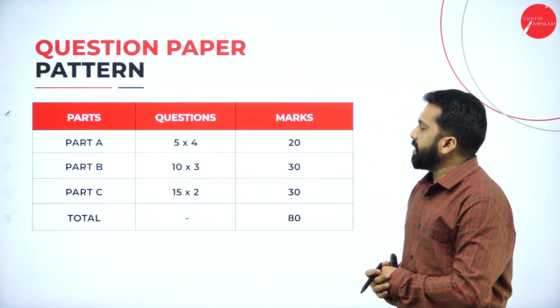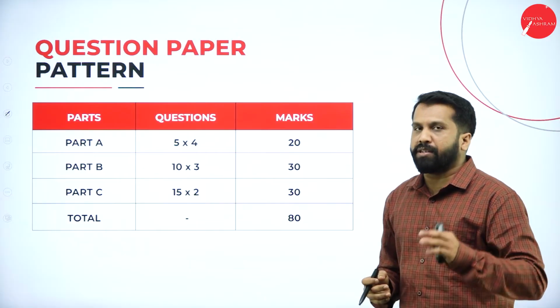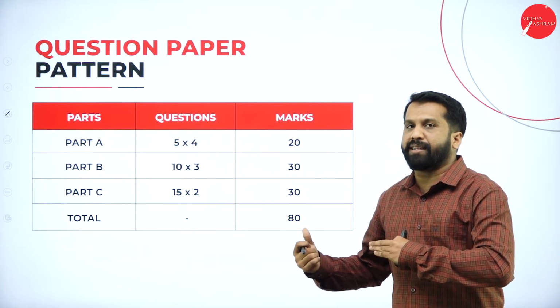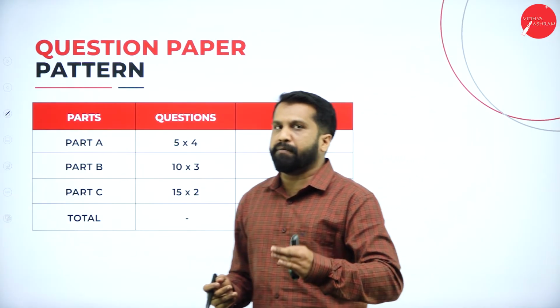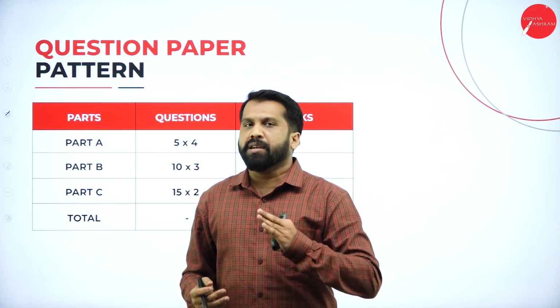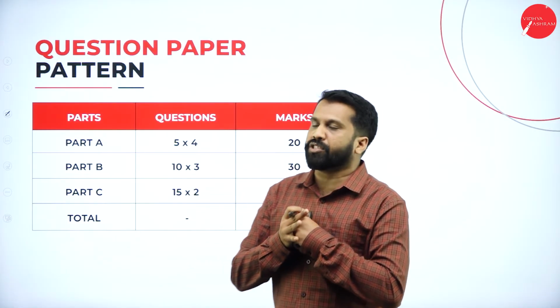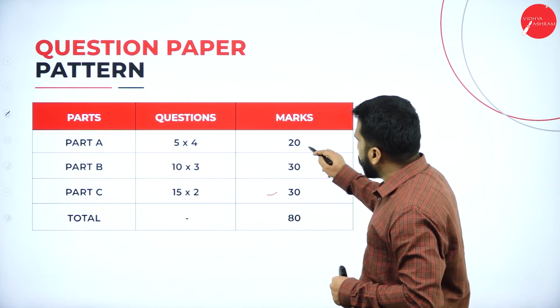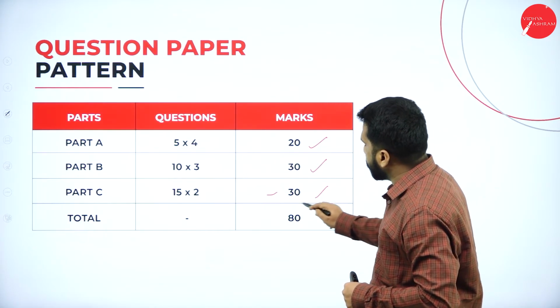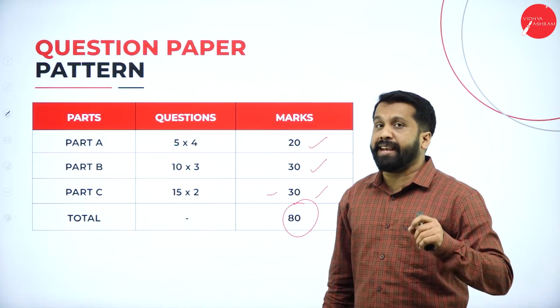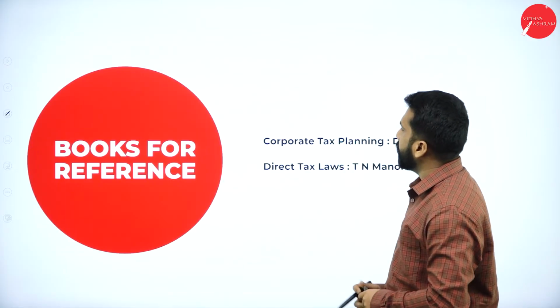So this is your examination or question paper pattern. You know very well about your pattern. What you had for your 5th semester, the same pattern is going to come in your 6th semester also. 5 into 4, 20 marks. Again 30, 30. Total it will carry 80 marks.